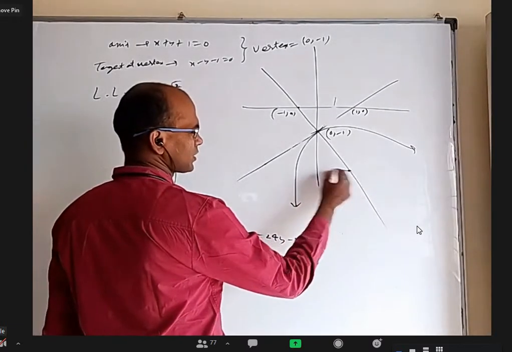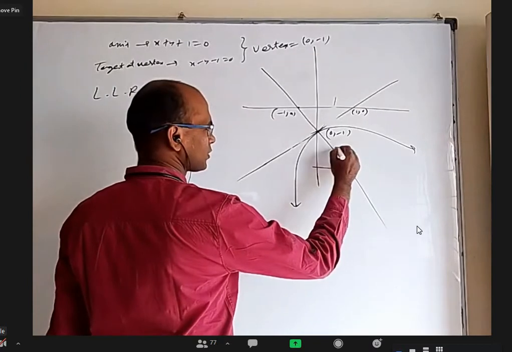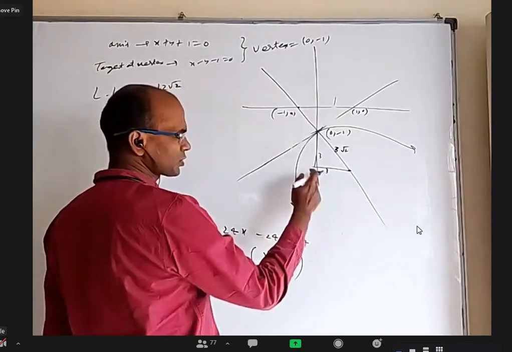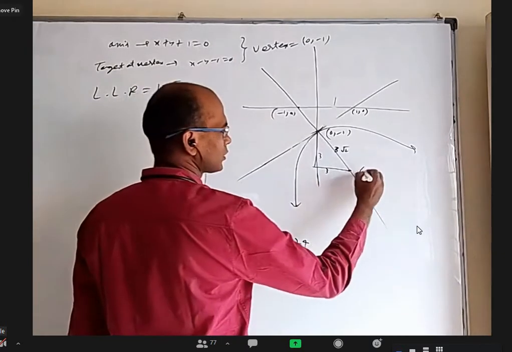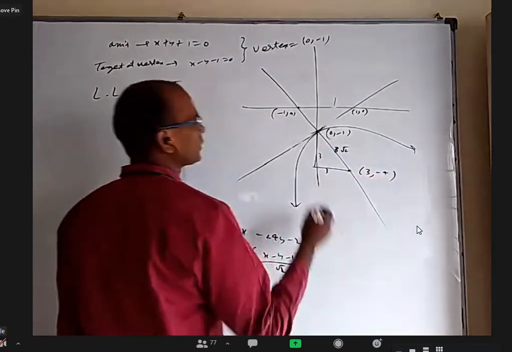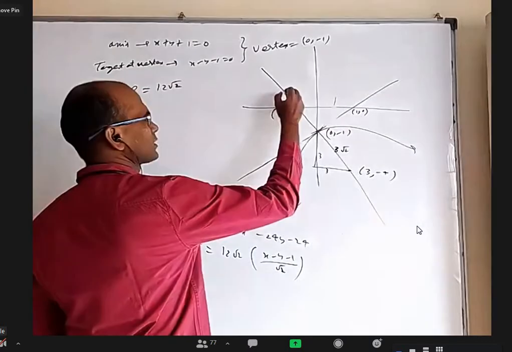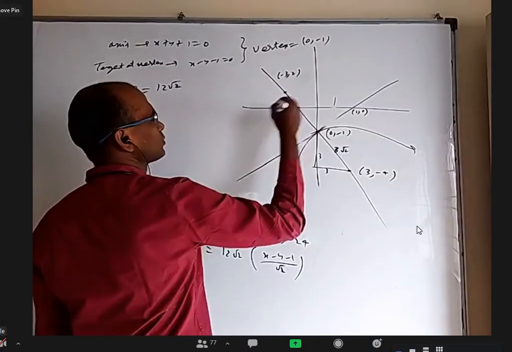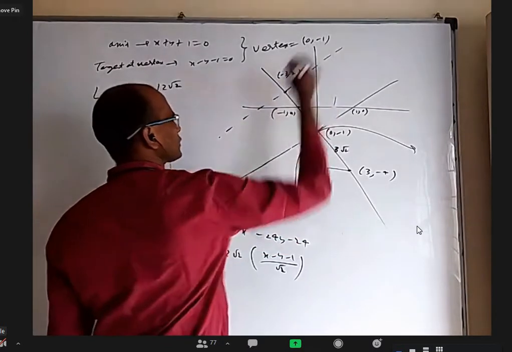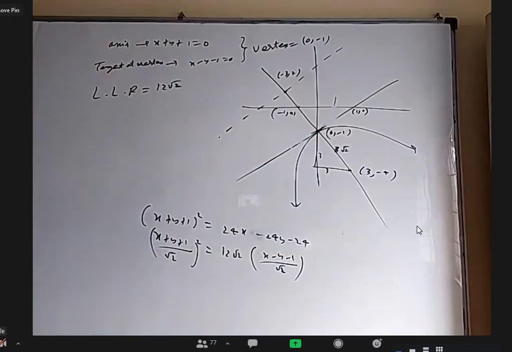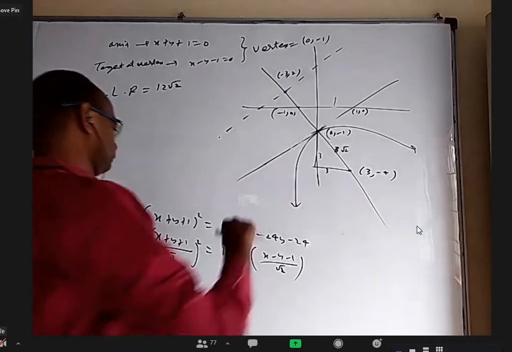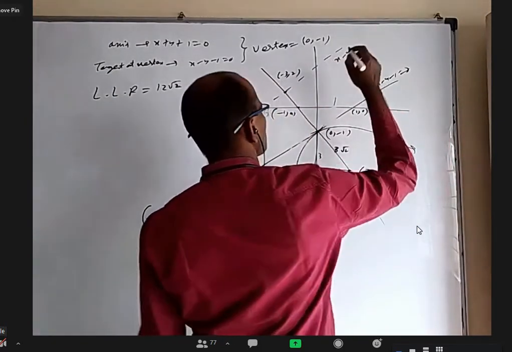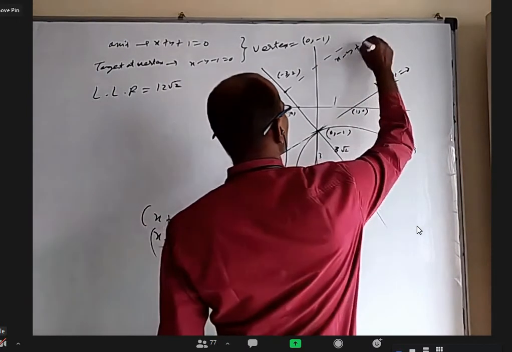Focus will be somewhere here. This is 3 root 2 distance because of the a value. I can directly say based on 45 degrees, this is 3 units, this is 3 units. Come 3 units down and 3 units forward, it will be 3 comma minus 4. If we go 3 units left and 3 units up, it will be minus 3 comma 2. But the directrix will be like this. This is x minus y minus 1 equal to 0, and this is x minus y plus 5 equal to 0.